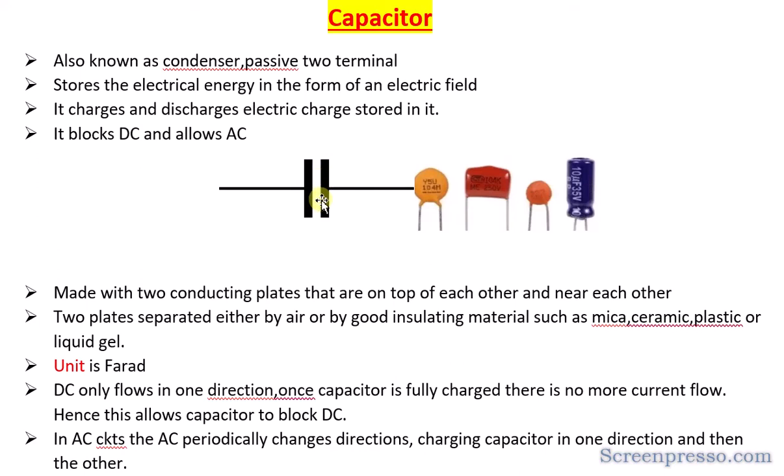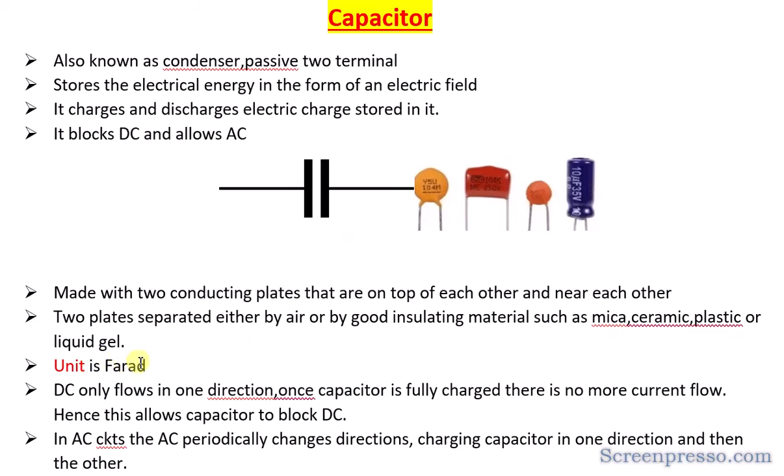So there is nothing but the insulating material, good insulating material, or dielectrics, we can say by another name. So in between these two plates, either air will be there or any of these materials like mica, ceramic and all. So what is the unit of this, farad?